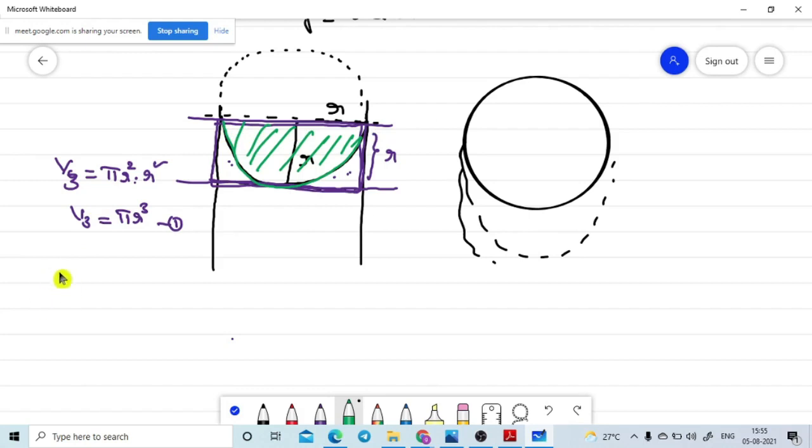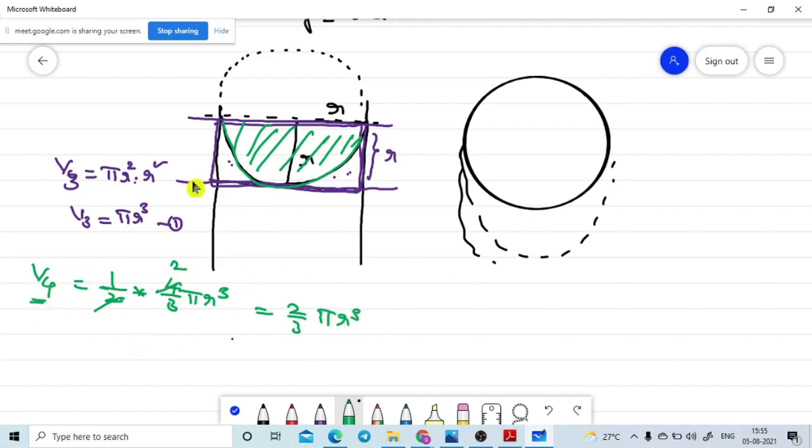So I am taking this one as V4. V4 is the half portion of the spherical shape. The volume of a sphere is 4 by 3 pi r cubed. This is the formula. So half of it, 2 by 3 pi r cubed. Now this is the V4 value.